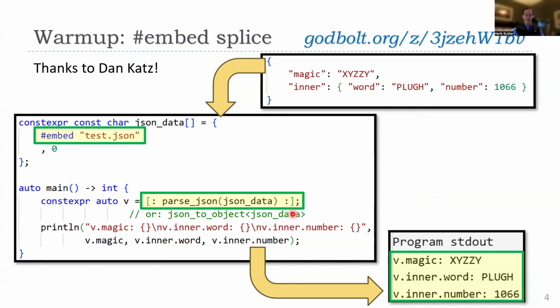And then the splice operator, you'll see the splice operator here, which is square bracket colon, colon square bracket, says, and put the result here of this compile time computation, put the result here as if I had written it by hand in source code. That's basically what splice does.